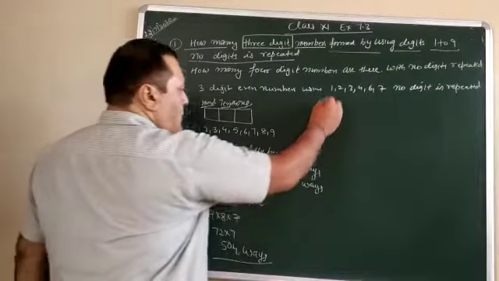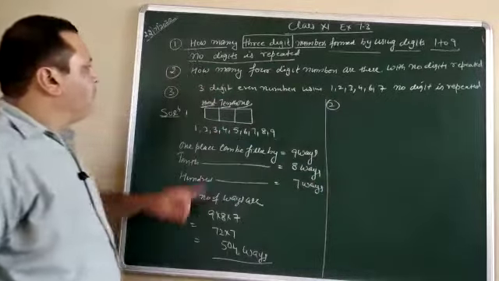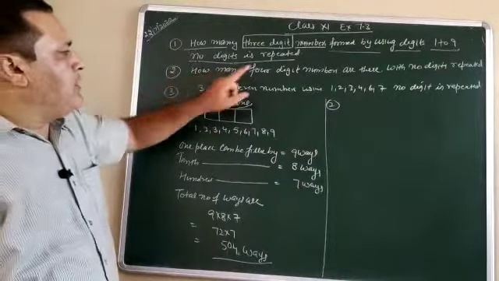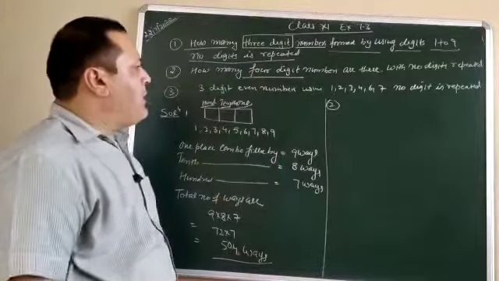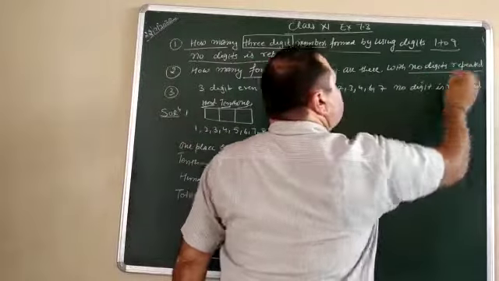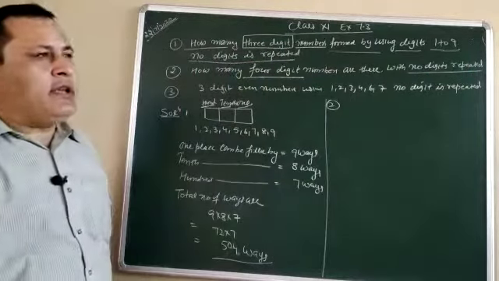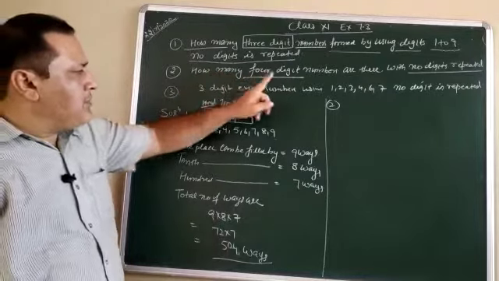Now see question number 2. See, how many 4-digit numbers? Now he demands 4-digit numbers. How many 4-digit numbers are there with no digit repeated? Again he says repetition is not allowed.